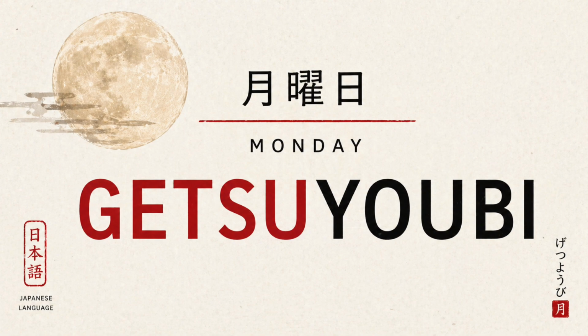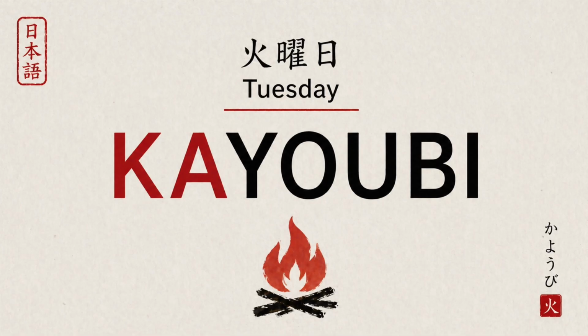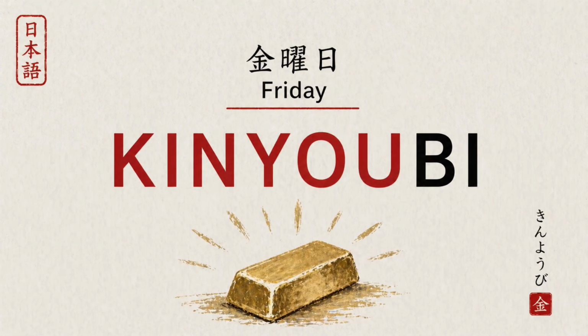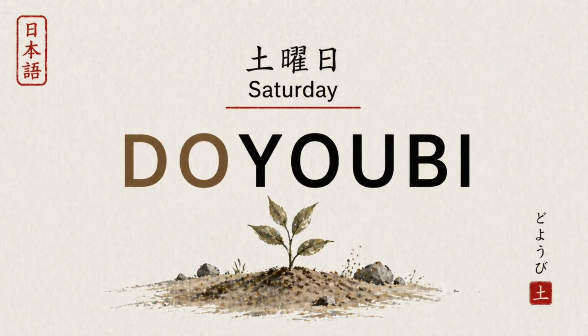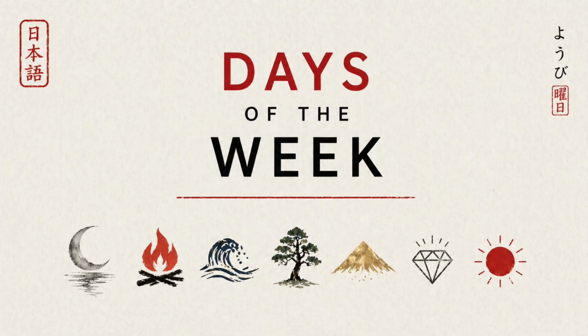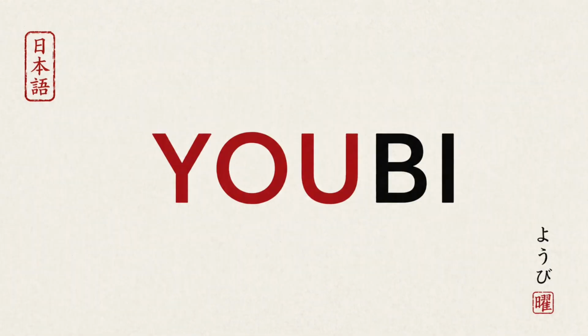Monday, Getsuyoubi. Tuesday, Kayoubi. Wednesday, Suiyoubi. Thursday, Mokuyoubi. Friday, Kinyoubi. Saturday, Doyoubi. Sunday, Nichiyoubi. Seven days, one pattern, just add youbi.